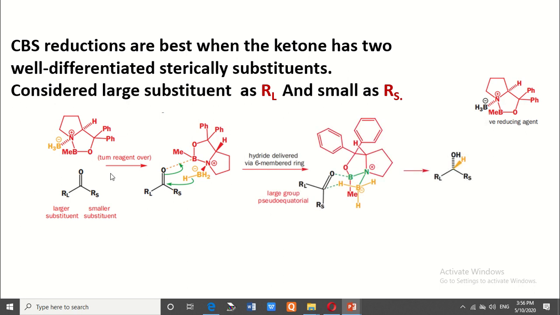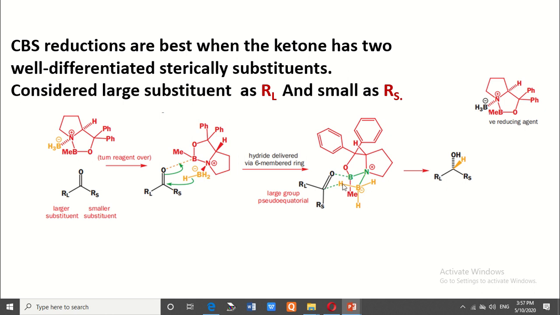In this case, the CBS reagent approaches the carbonyl carbon. Consider the large group present at the left side. Then the reaction takes place through a cyclic 6-membered chair-like transition state.